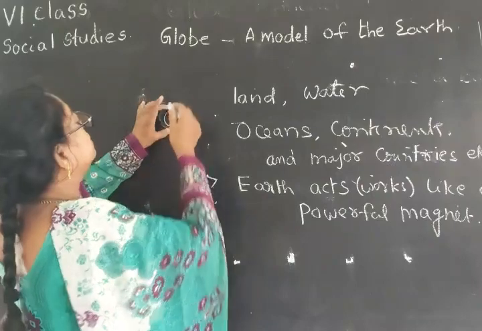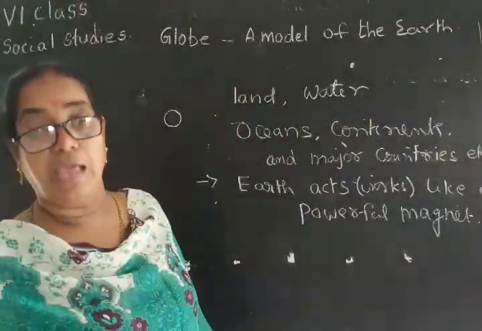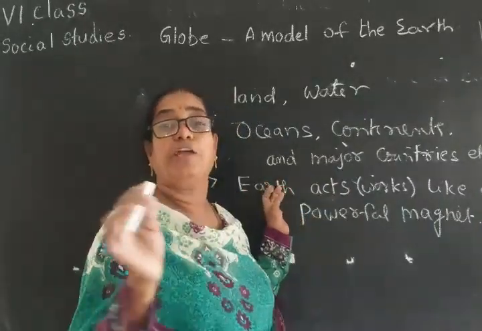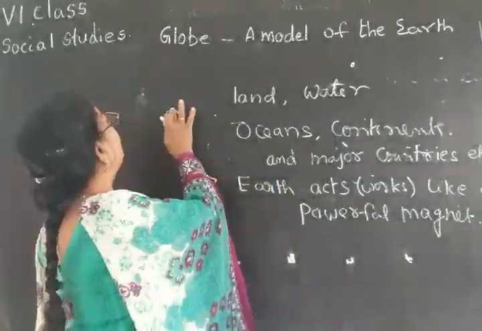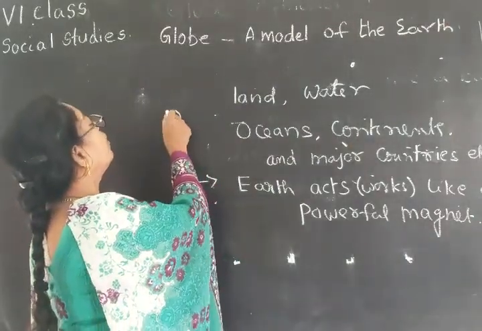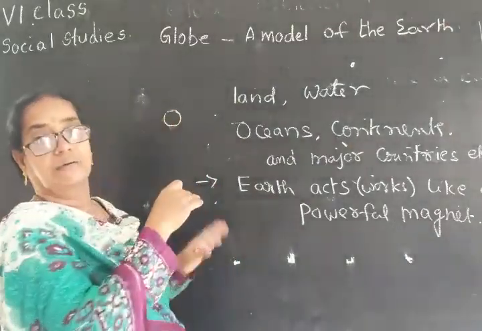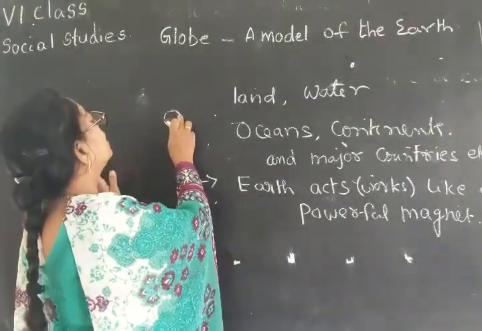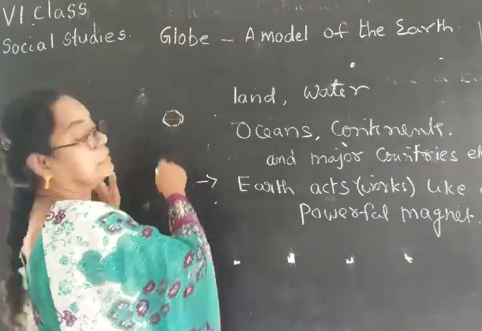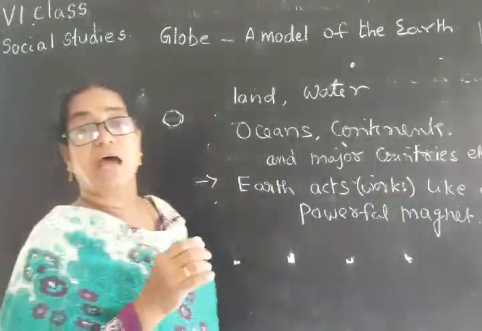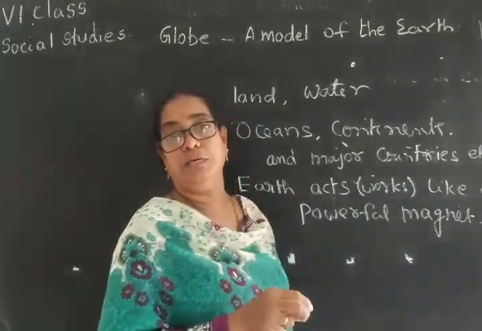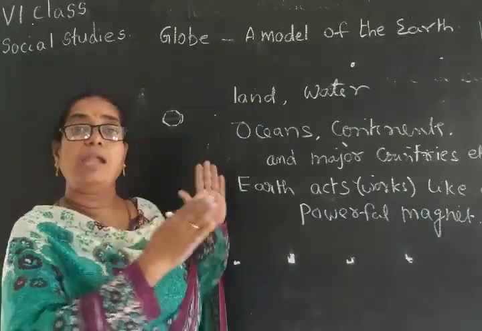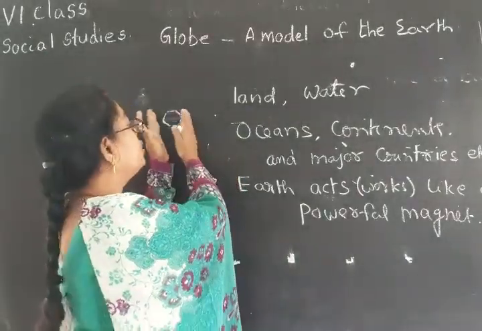What is the shape? It is the round shape or spherical shape. Actually, the earth is not in a spherical shape. It is not a perfect sphere, but at the poles, at the top and bottom, it is a little pressed, and in the middle, at the equator, it is slightly bulged. So the earth is not in the perfect shape of a sphere. At the north pole and south pole it is pressed, and in the center of the earth it is bulged.